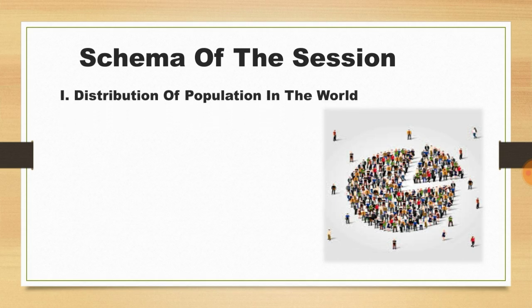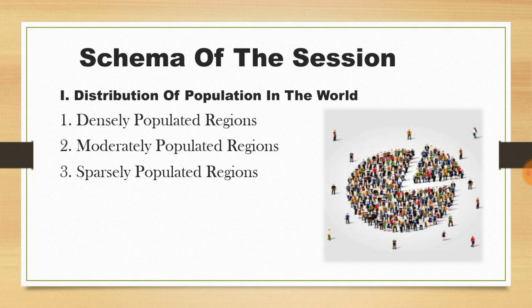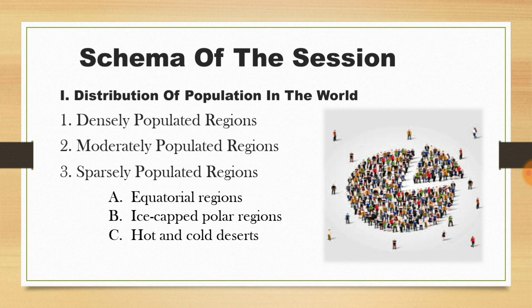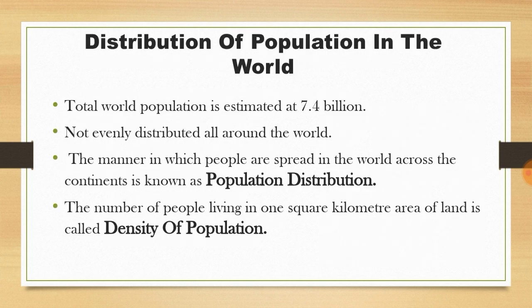Today our main topic is the distribution of population in the world. How the population of the world is distributed. So we have three subtopics: densely populated region, moderately populated region, and sparsely populated region. The sparsely populated region has got three subdivisions: A. Equatorial regions, B. Ice-capped polar regions, and C. Hot and cold deserts. Let's go in detail.